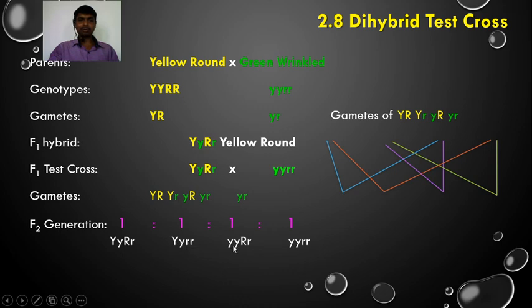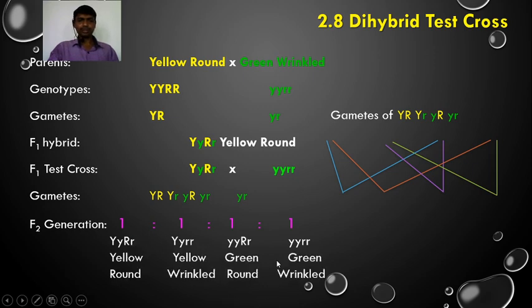Here is small y, meaning yellow is not going to express; the color is green, and this capital R means it is round: green round. Here all are small, meaning all recessive characters are here. What is the recessive phenotype in this case? Green wrinkled. So four types of individuals have formed here: yellow round, yellow wrinkled, green round and green wrinkled.